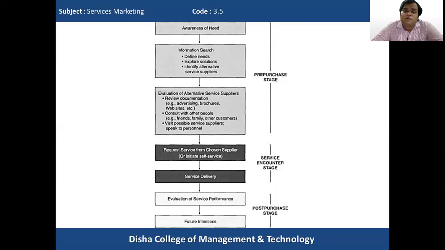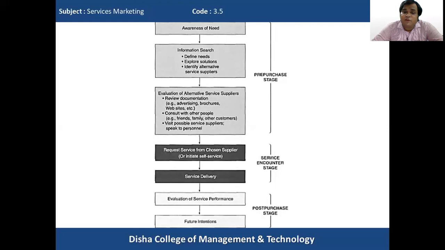So here we will go through all the personal and non-personal sources of information search. We'll try to understand the need and in what way the various solutions are available to satisfy those needs. And then also we'll identify the alternative solutions or alternative service suppliers available. Those will help him to satisfy the needs.